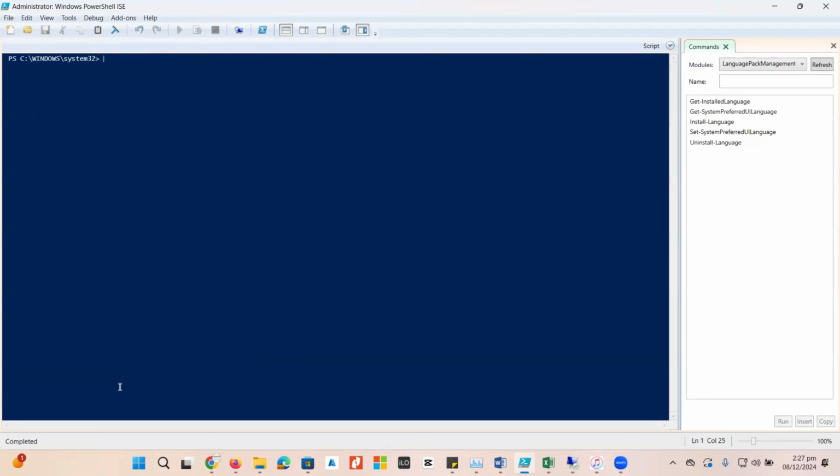If I want to update all the applications inside Windows 11 or Server 2025, I just need to type winget update. When I hit enter, it will update all the installed applications to their current version. It's really simple. Before this, it was not possible to update all the applications with a single command, but right now it is possible. You just need to type winget update. You can also schedule this inside the system for better management and better administration.